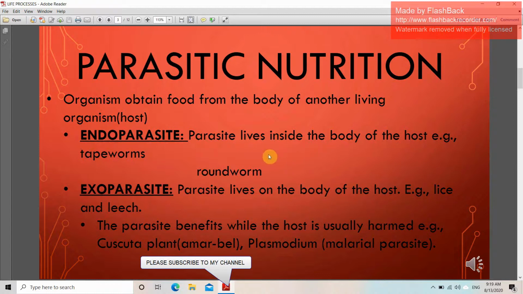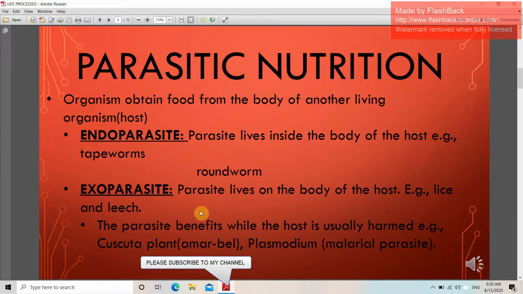What are endoparasites? Parasites that live inside the body of the host. Examples: tapeworms and roundworms. So the definition of an endoparasite is a parasite which lives inside the body of the host only, taking food from there.